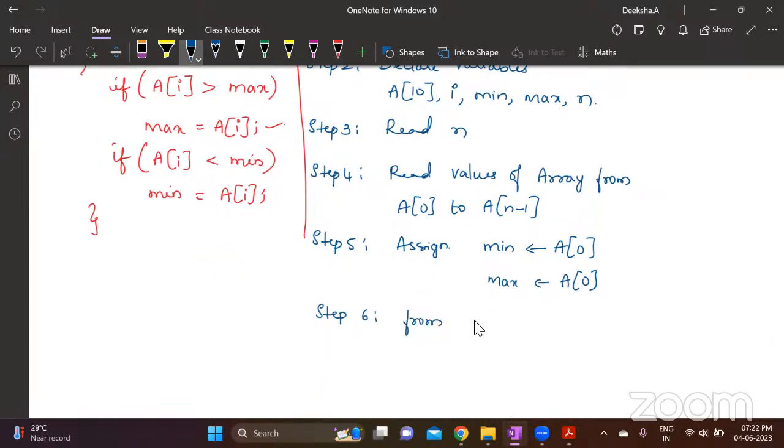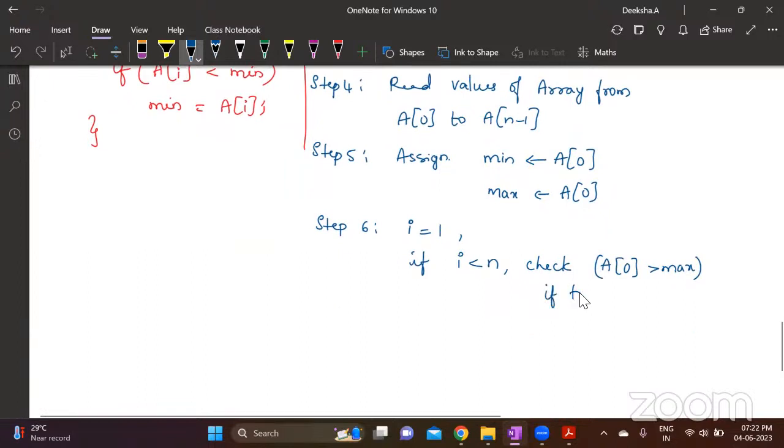From, or take I equals to 1. Okay, take I equals to 1. If I less than 8, or in this case n, if I less than n, check. You can write if or check. Check A0 greater than max. You can write if true, then we are assigning that to max. Next is step 7.